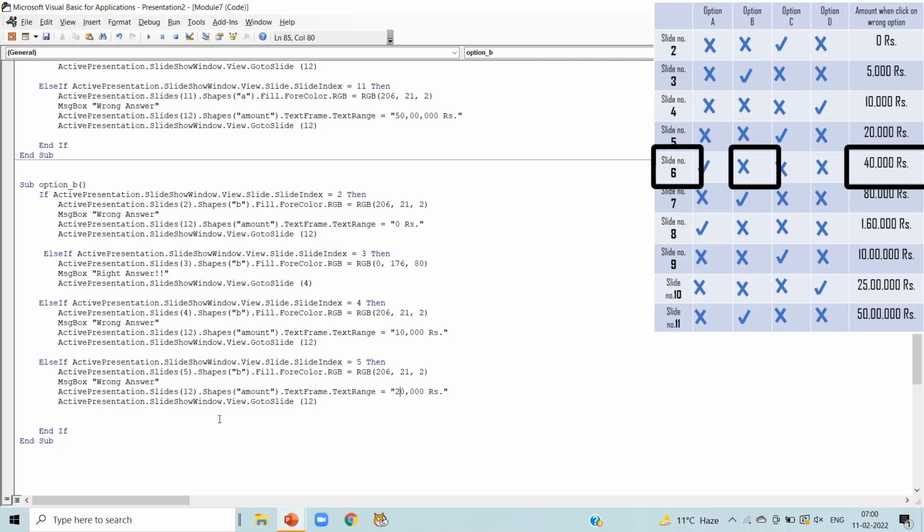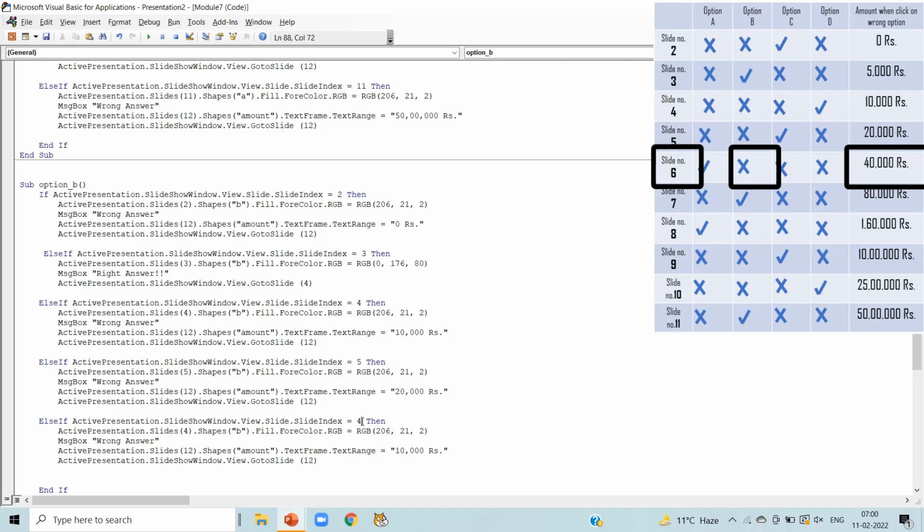Now in slide number 6, we can notice option B is wrong answer. So just paste the code, change the slide number to 6 in first line and in second line, shape B, fill color, message box wrong answer, and the amount when we click on wrong option is 40,000 rupees here. So change the amount here.